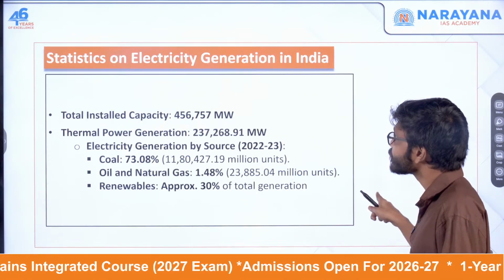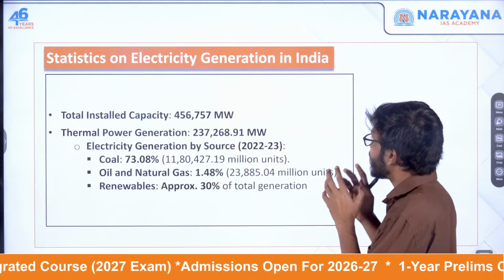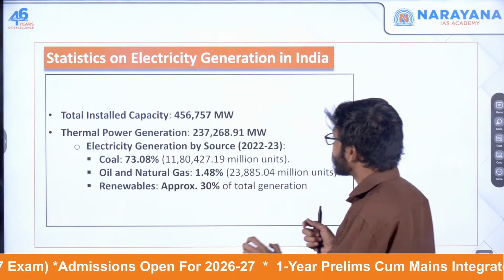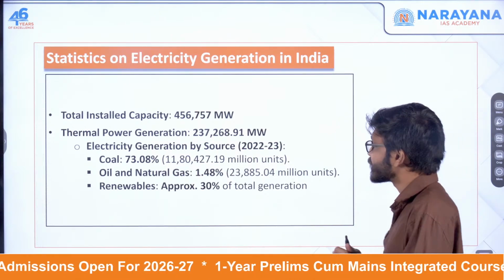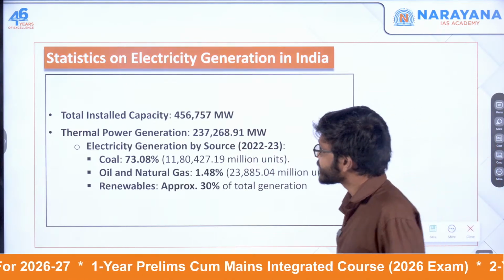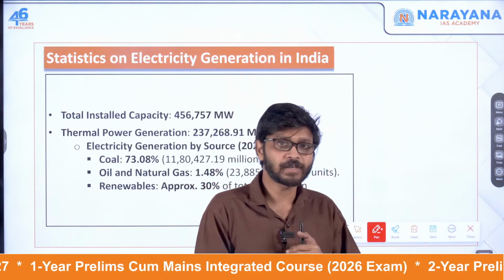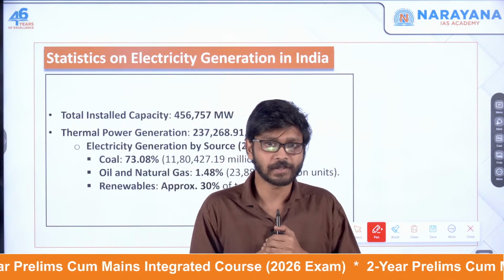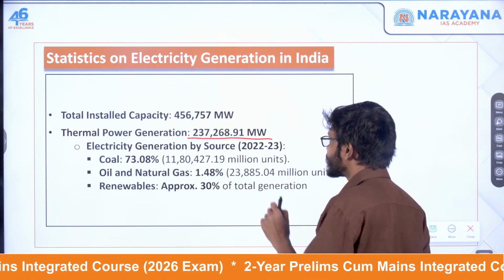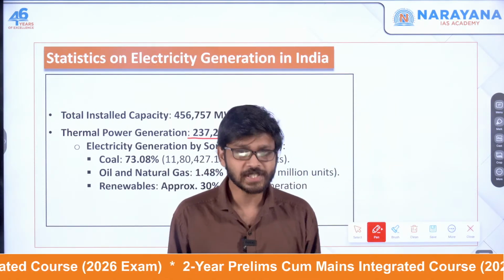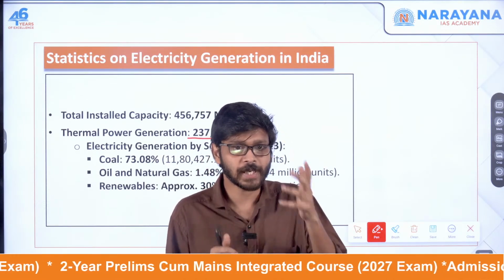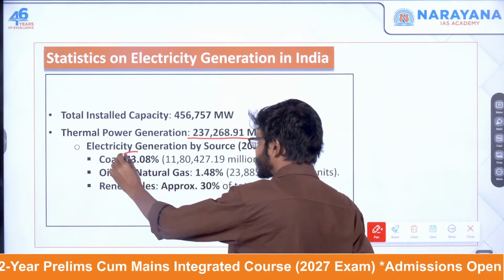India has a total installed capacity of 4,56,757 megawatt of electricity. Of this, 2,37,268.91 megawatt is generated from thermal power, primarily by coal.